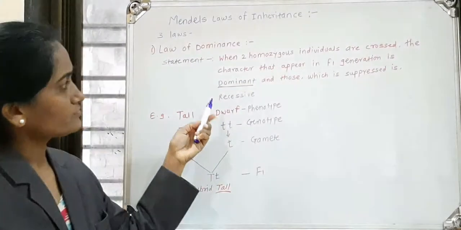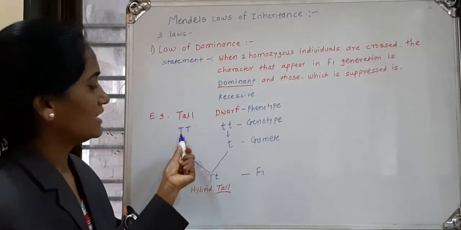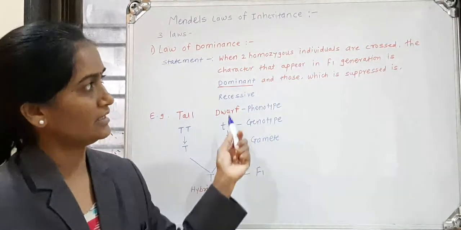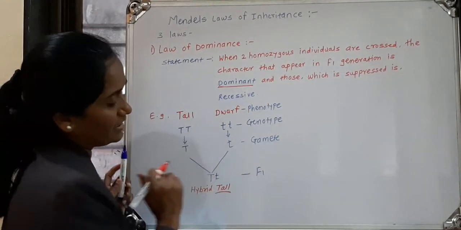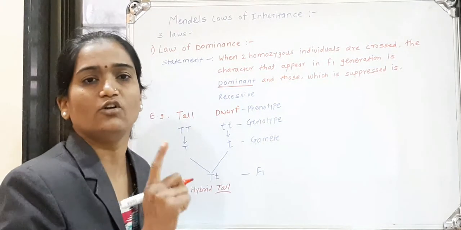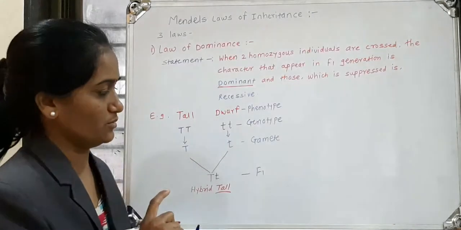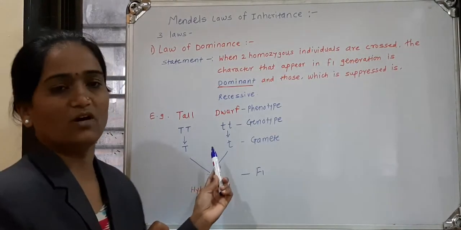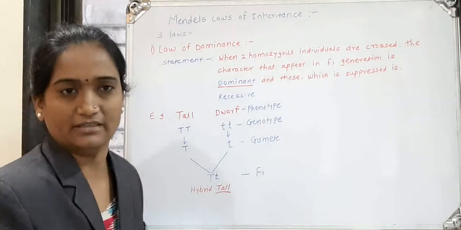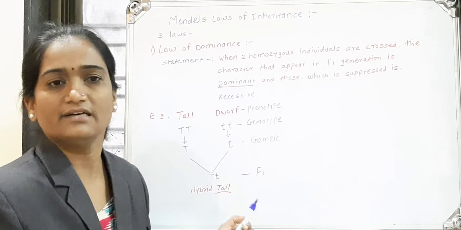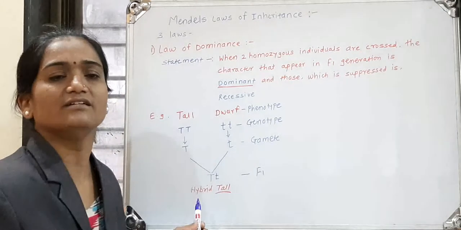Once again, when two homozygous individuals, homozygous meaning having the same genotype, are crossed, the character that appears in the F1 generation is dominant and the one which does not appear is recessive. Here, in the example of tall and dwarf parents, tallness is dominant and dwarfness is recessive. This means we obtain only a single character in a hybrid form.